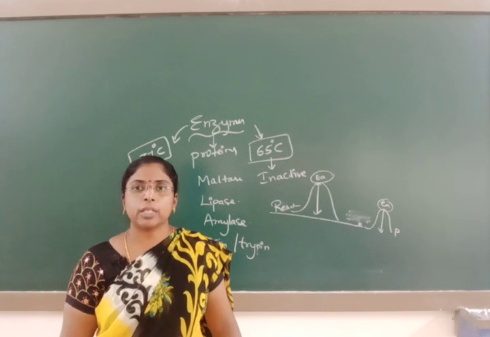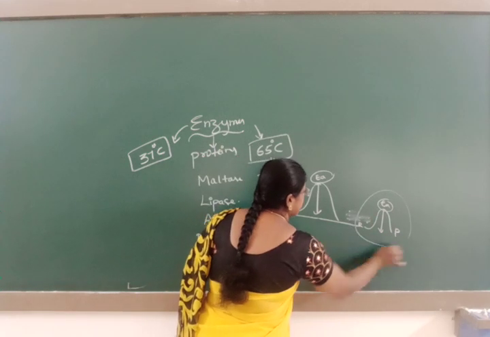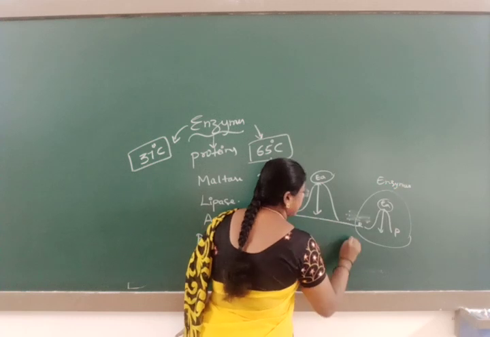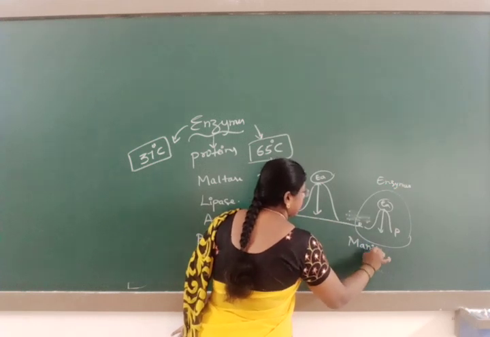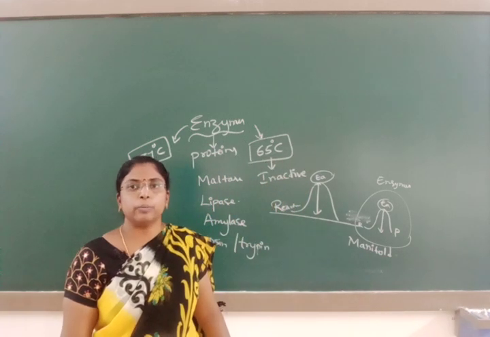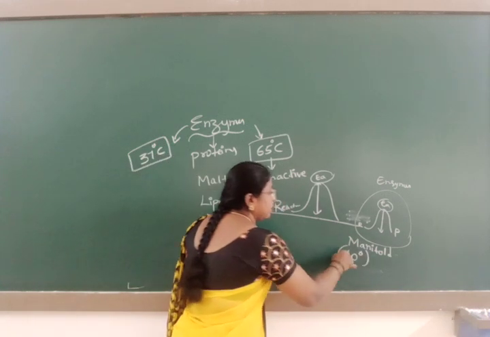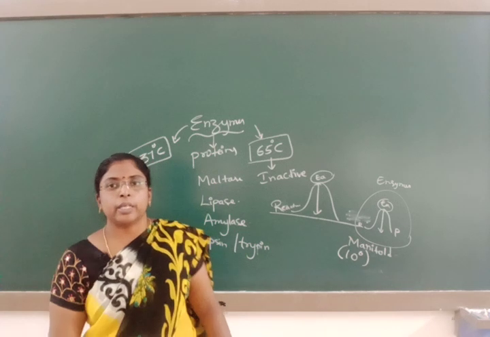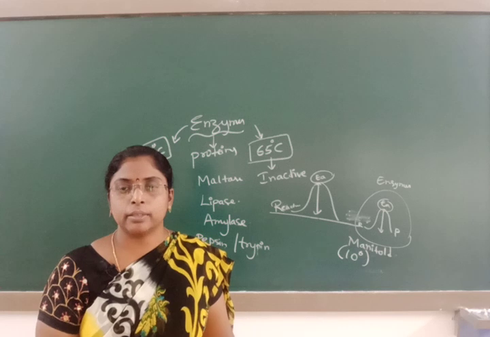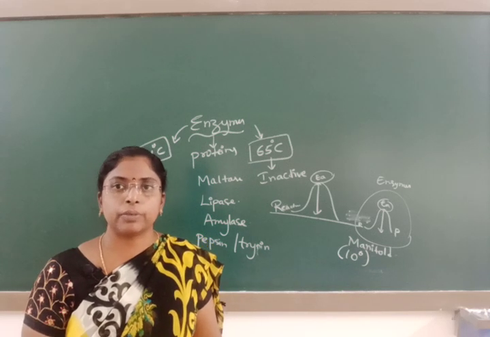How much does the rate of a reaction increase in the presence of enzymes? It increases manifold times. Manifold times the reactants are converted into product. Manifold times means 10 to the power of 6. The rate of a reaction increases by 10 to the power of 6 times in the presence of enzymes. Hence, enzymes are used as a catalyst for various reactions to increase the rate of a reaction.